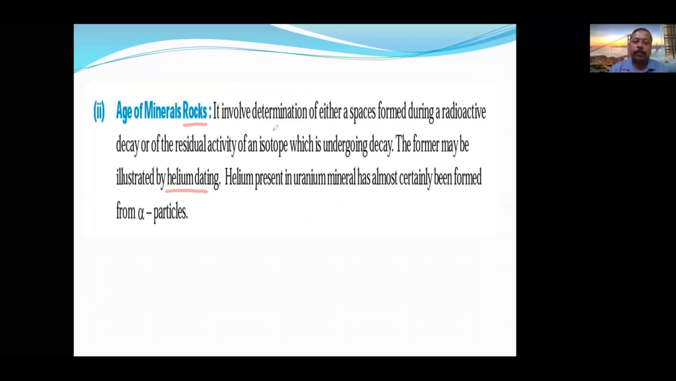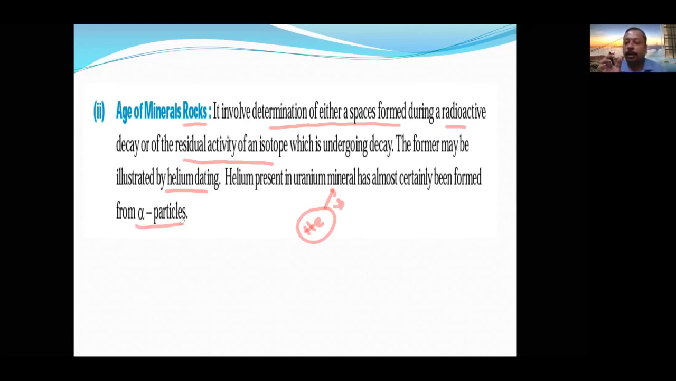It involves determination of either the species formed during a radioactive decay or the residual activity. Helium will be formed. In the present specimen, how much radioactivity is emitting, and in the old specimen, how much is emitting. It is the alpha particle that is emitting. Depending on the quantity of alpha particles, that is, helium particles left over, it will give you an idea about the age. That is called helium dating. Now let us see the next part.